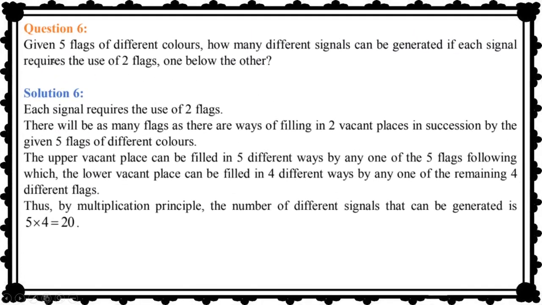Question number 6. Given 5 flags of different colors, how many different signals can be generated if each signal requires the use of 2 flags? Like this, 2 different colors. They are saying different signals can be generated. It means no repetition. If each signal requires the use of 2 flags, one below the other. So, how many choices do we have? Total we have 5 different colors. So, how many choices for this place? 5. And how many choices do we have here? 4. So, total possibilities, 5 into 4.